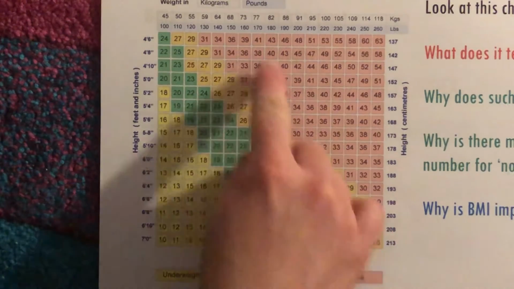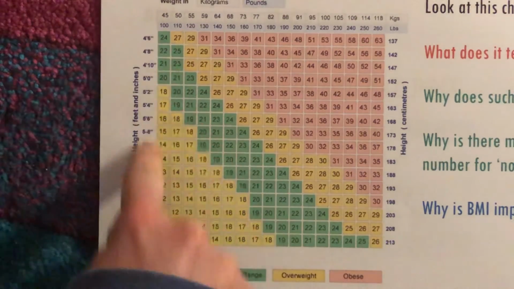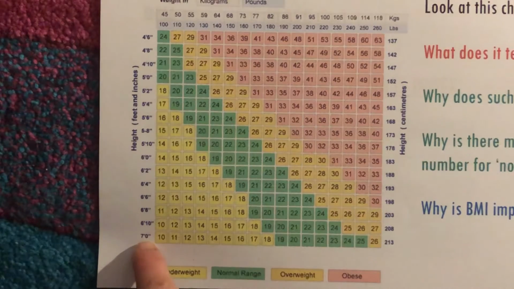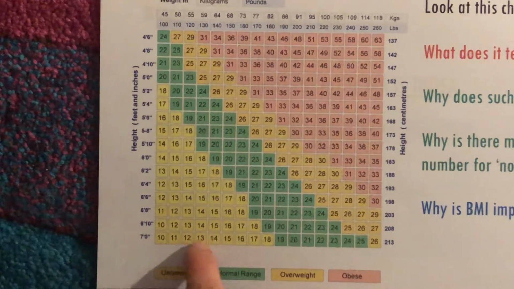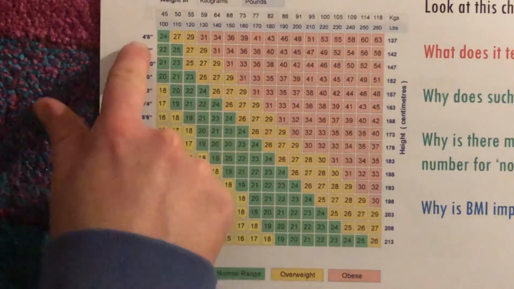If I was over there, I'd be in this red section, which is our obese section there. Now that'll be the same for everybody. Everybody will have a range of weights that they should be sticking to depending on their height. So obviously, as you can see, if I was 7 feet tall, that's very, very tall, then I would have to be a lot heavier to become overweight than I would be if I was very, very small.